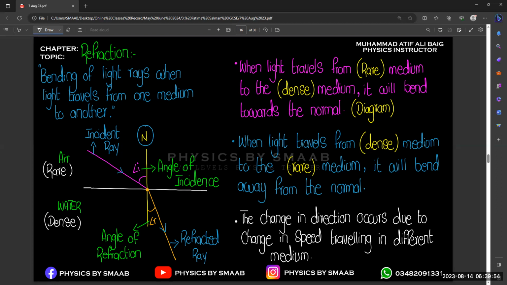And it does not change color. Color will remain the same. Okay. So during refraction, color will not change. That will only change in the prism diagram. So when we discuss the prism, then we will discuss that concept. Okay.